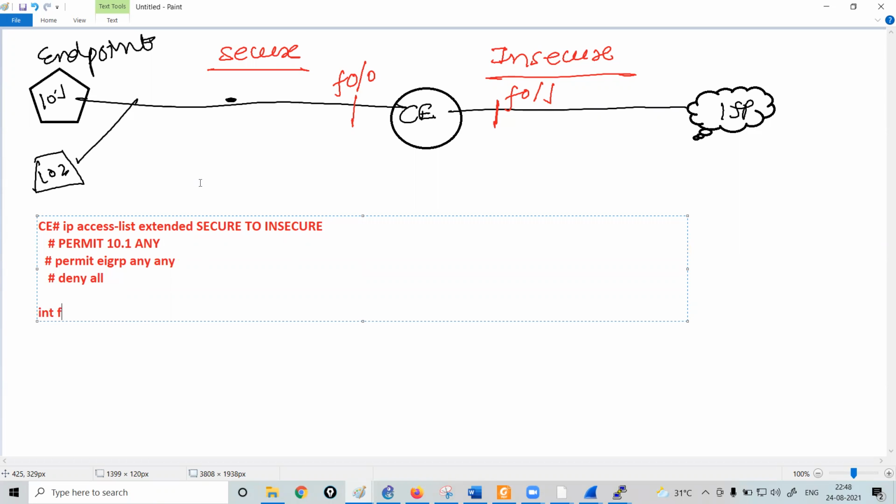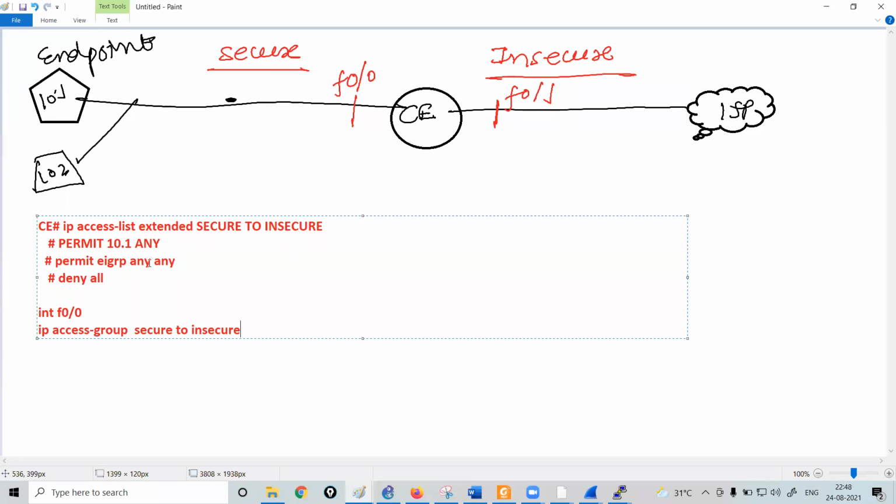And let's suppose I implement this ACL on f0/0 with ip access-group, and the name of the ACL is secure-to-insecure. Is it clear? So with this ACL, you will be able to forward and receive the traffic from 10.1. Is it clear to everybody?